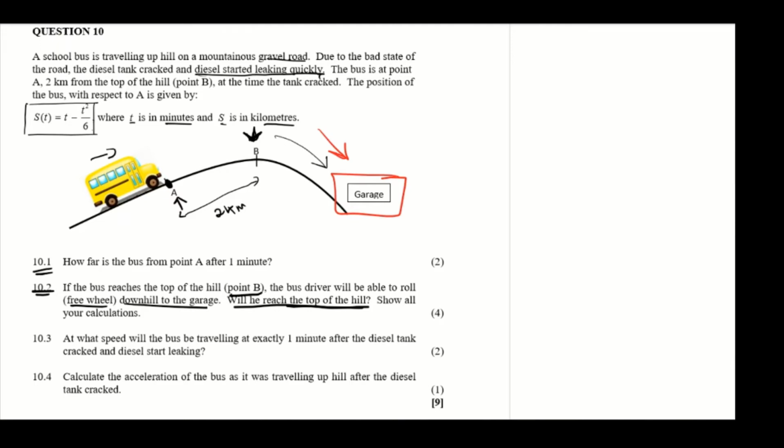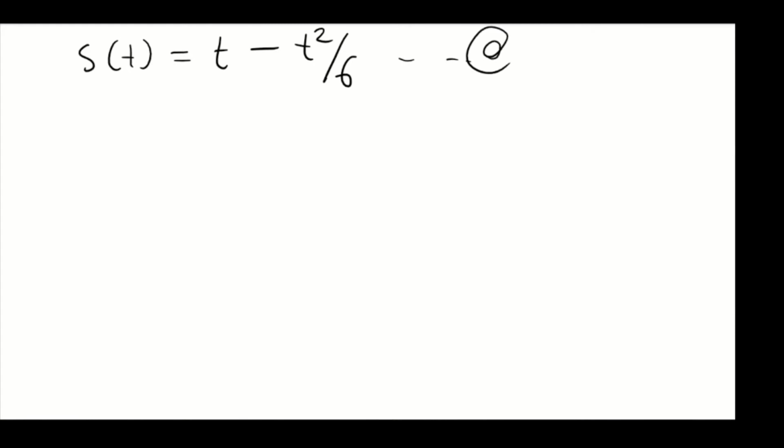So the first thing we're going to do is use the equation that defines the position of the bus from A, which is equal to T minus T squared over 6. So this defines the position of the bus from A, and we want to know if it will arrive at B.